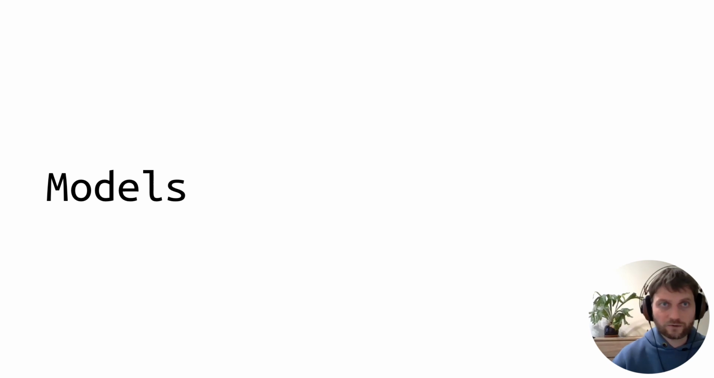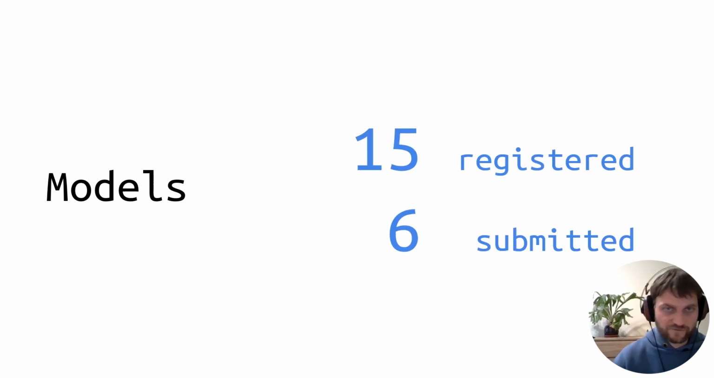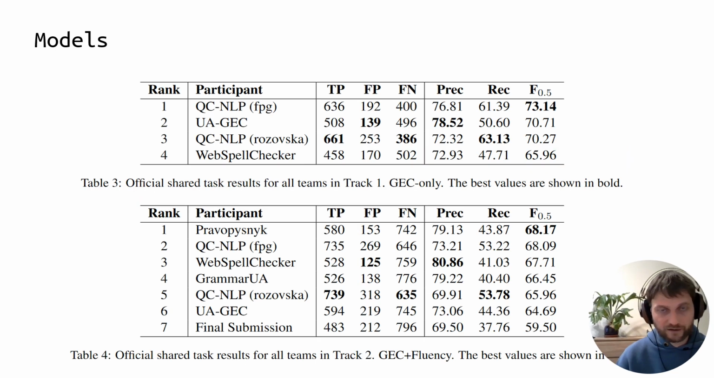Okay, so on to the results. We have 15 teams that have registered to the task. Out of them, 6 have submitted a solution. Here you can see the results. Those results are also available on a live leaderboard. We will post a link on the last slide of this presentation. UNLP took the first place in the GEC-only track. Congratulations. And Pravopusnik took first place in the GEC+Fluency track, followed very closely by UNLP again.